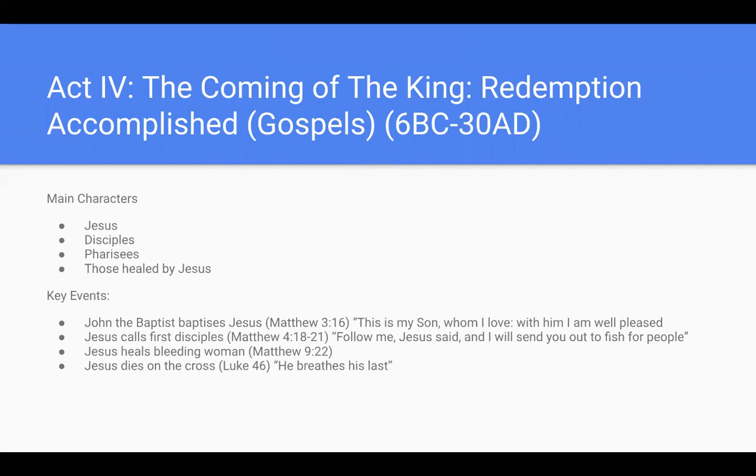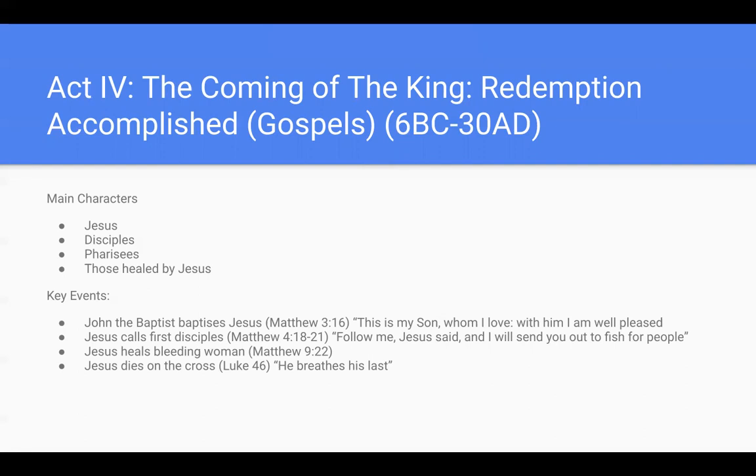This is where God, immediately after Jesus is baptized by John, speaks to him. The second event is Jesus calling his first disciples in Matthew 4:18 through 21. Jesus says, "Follow me, and I will send you out to fish for people," which was the call of the disciples. Key event 3 is Jesus healing the bleeding woman, which is in Matthew 9:22.